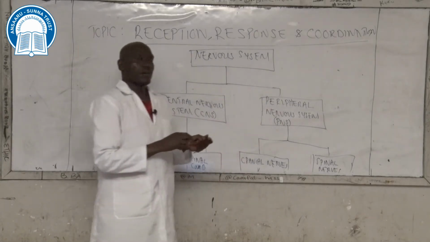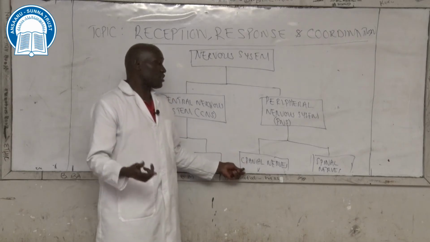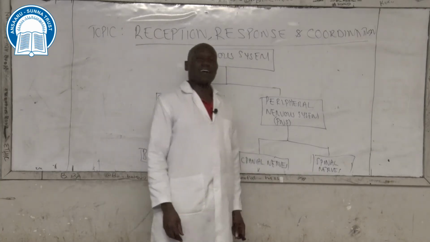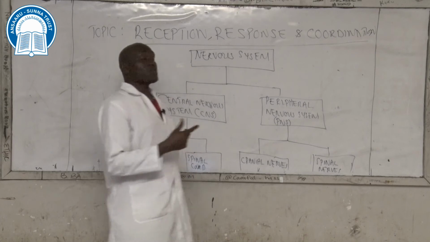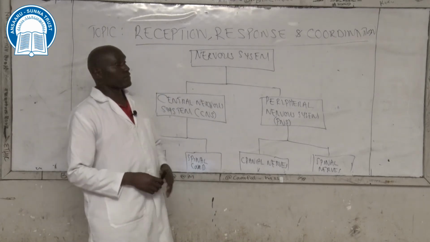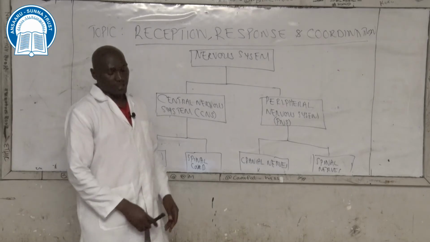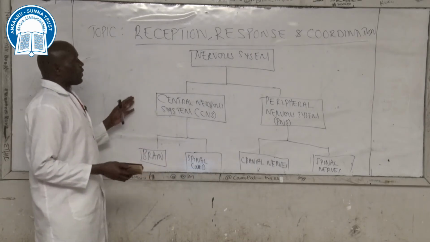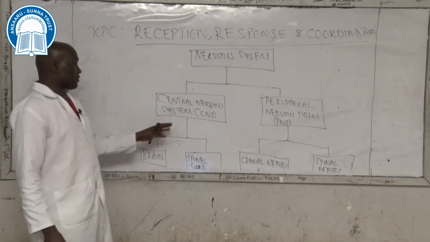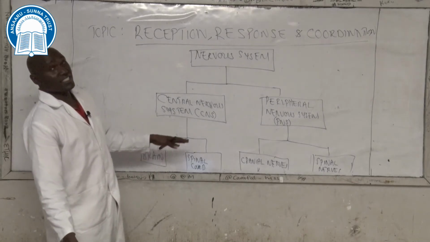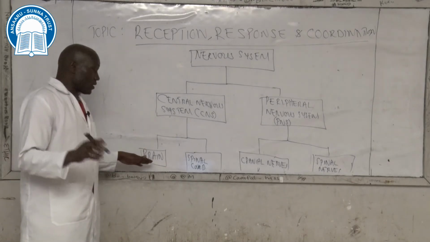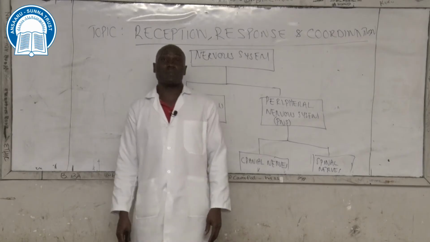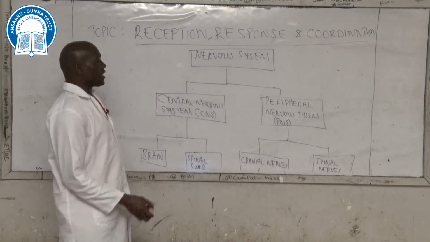the nerves that originate from the brain and then link the brain to other body organs or body parts, and spinal nerves that emerge from the spinal cord and connect the spinal cord to other body parts or body organs. Those are the main components of the nervous system. Then we look into each and every component of the central nervous system and peripheral nervous system later. So we look at the brain on its own, spinal cord on its own, cranial nerves by themselves, and spinal nerves by themselves. For now, we look at the structure and function